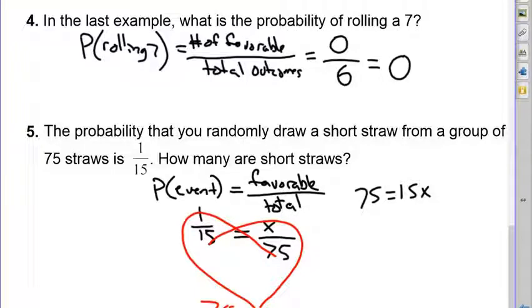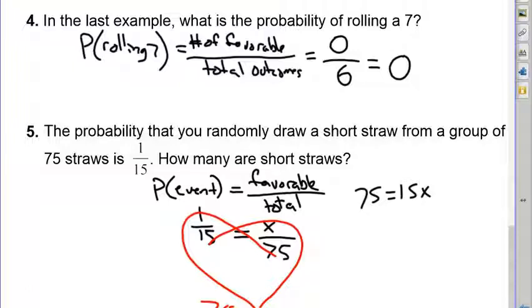The reason I call it I-Heart proportions is obviously I drew a very pretty red heart. The red heart has nothing to do with the actual math. It just looks pretty and helps us keep our work straight. The reason this works is essentially what I'm doing is multiplying both sides by 75. It cancels on the right and shows up on the left. And I multiply both sides by 15. The 15 cancels on the left and shows up on the right.